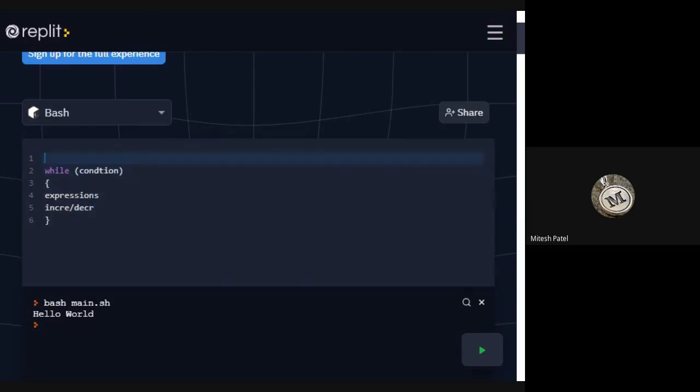Initially, we have to initialize the variable. This is our basic structure of the while loop in C.